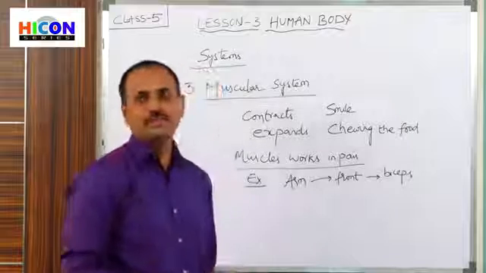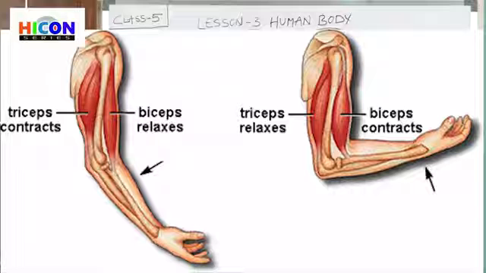This is our arm and this is the joint, and at this joint two muscles will be there. This is the front of the arm, and this front muscle of the arm is called biceps.